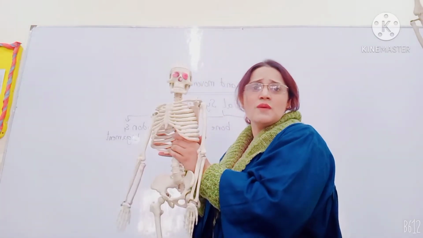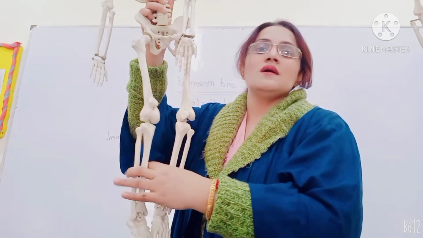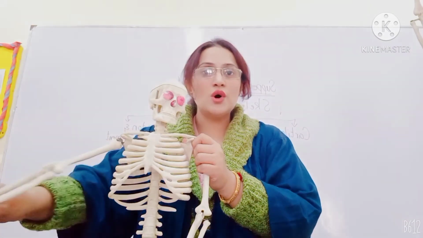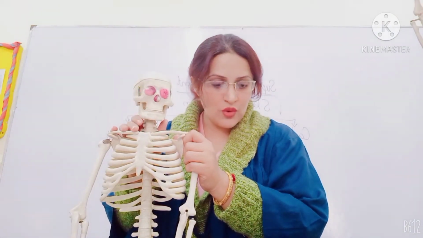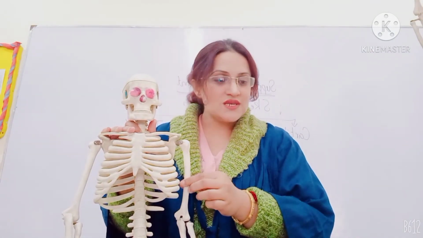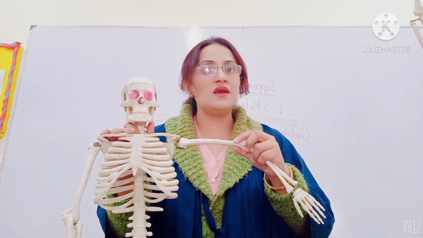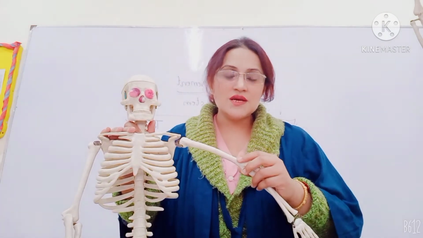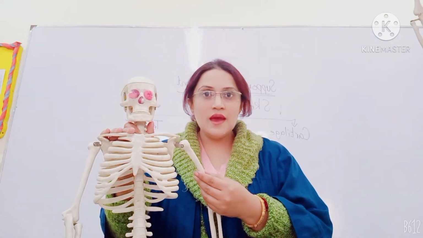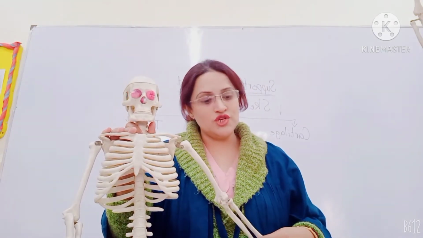Bones. Whenever we talk about bones, we know that bones are the hardest material. They are made up of connective tissues. Bones are not only helping in movement and support, but they are also protecting many vital organs of the body. From the outer side, the bones are very hard, very tough material, which we call compact bone. But from the inner side, the bone is hollow, soft and porous, and we call it spongy bone.